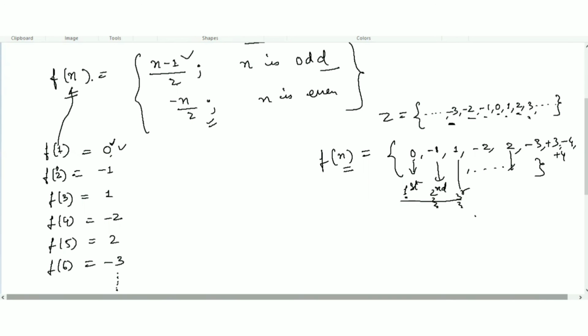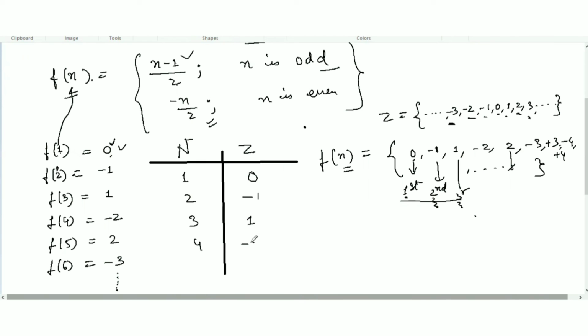So let's take here, this column is natural numbers, and this is integers. 1 is associated with 0, 2 with minus 1, 3 with 1, 4 with minus 2, 5 with 2, 6 with minus 3, and this way it will keep going.